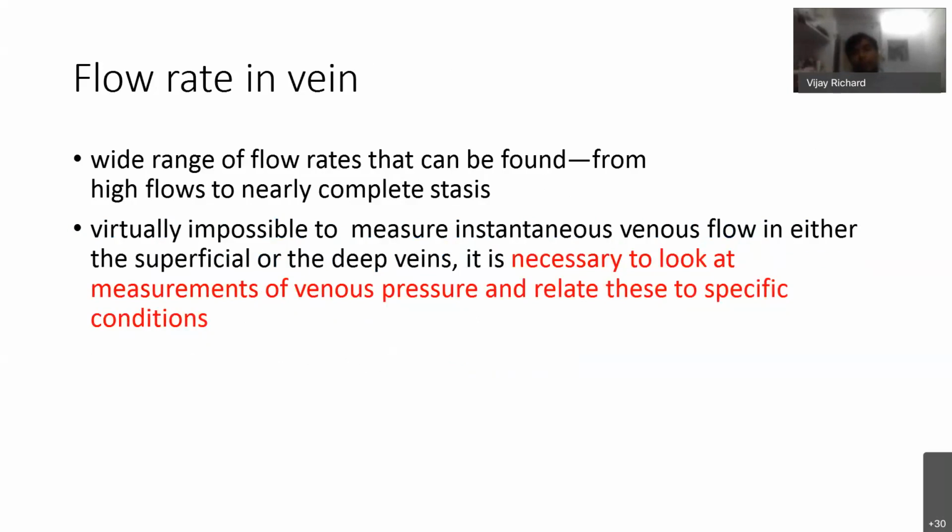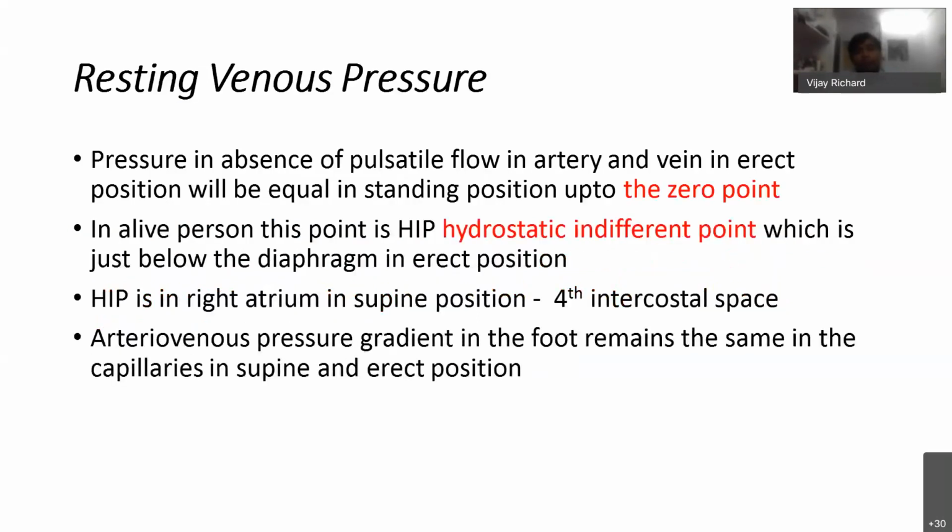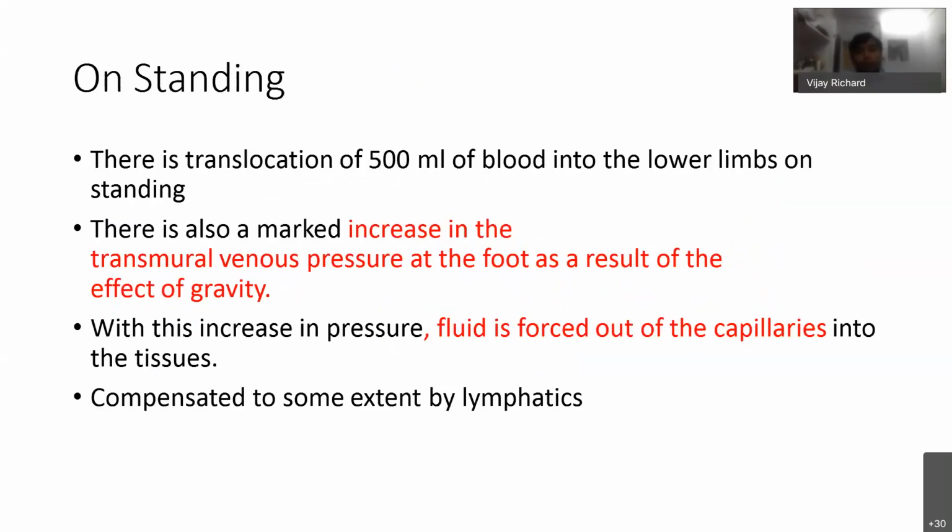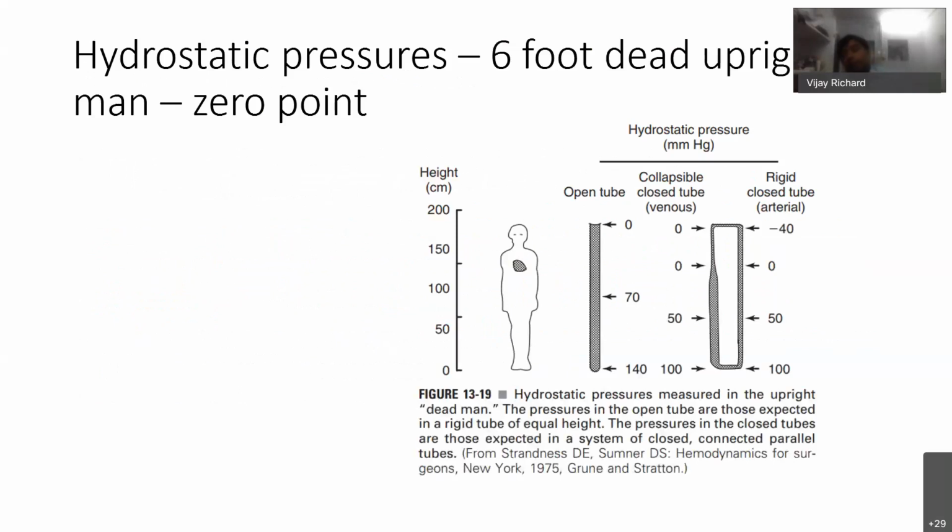In the absence of pulsatile flow, the pressure in artery and vein in the erect position will be equal in the standing position up to the 0 point. So if a dead person is made to stand, the pressure up to the 0 point in the artery and the vein will be equal.